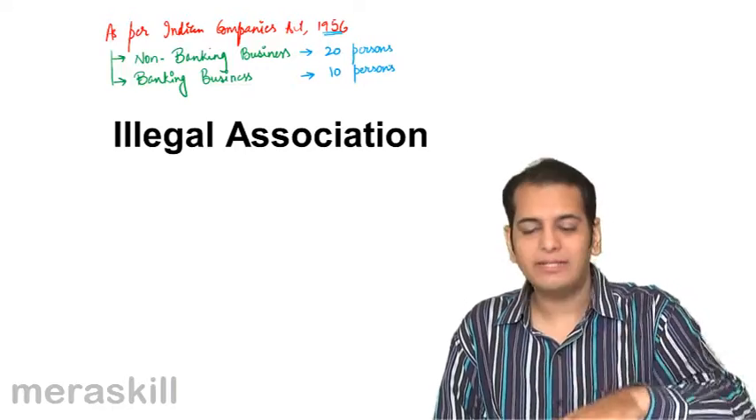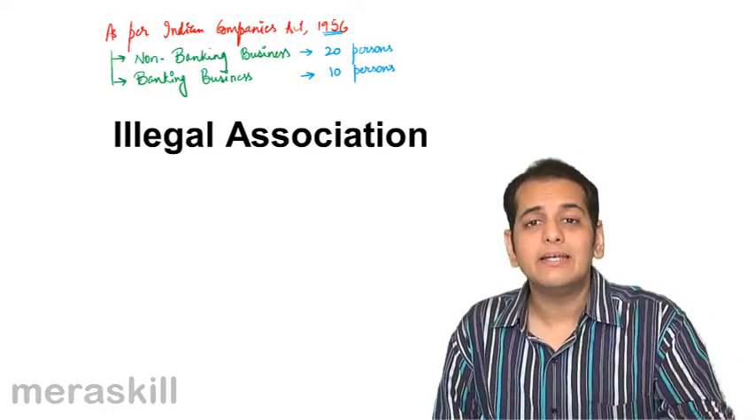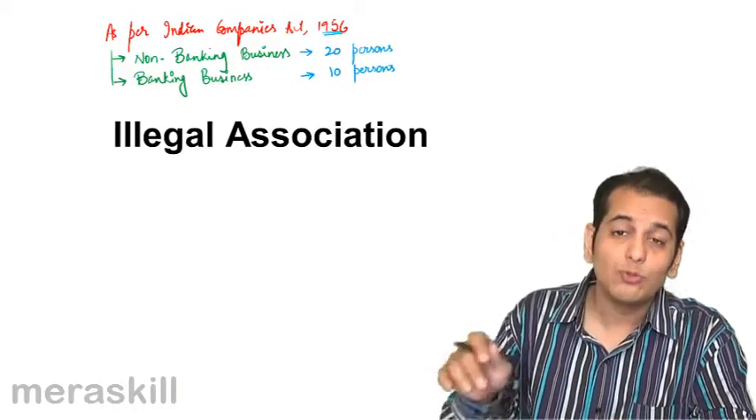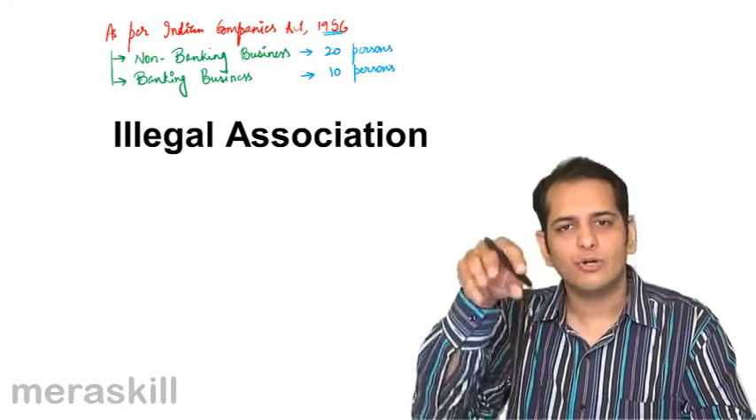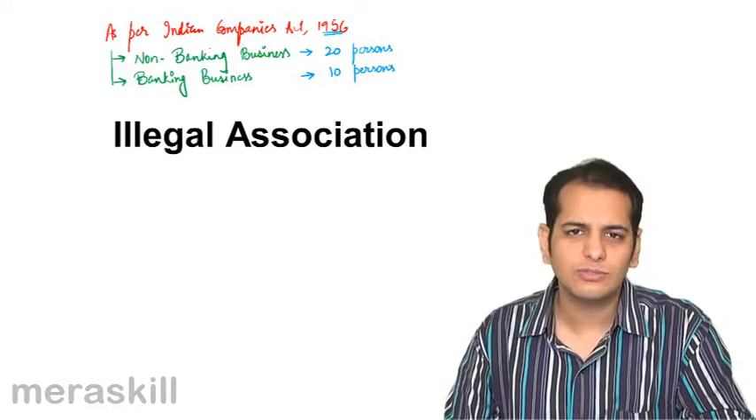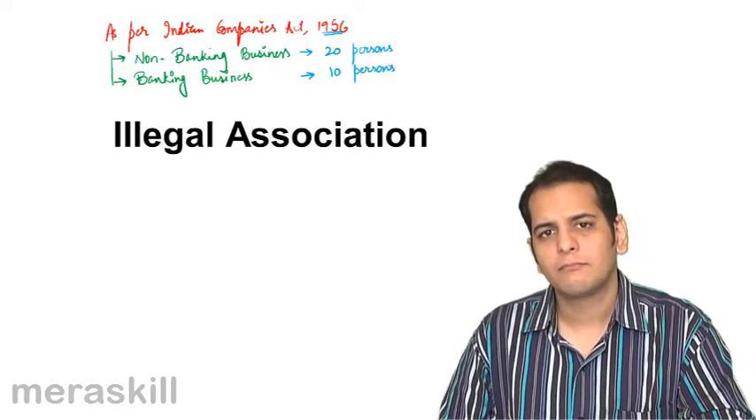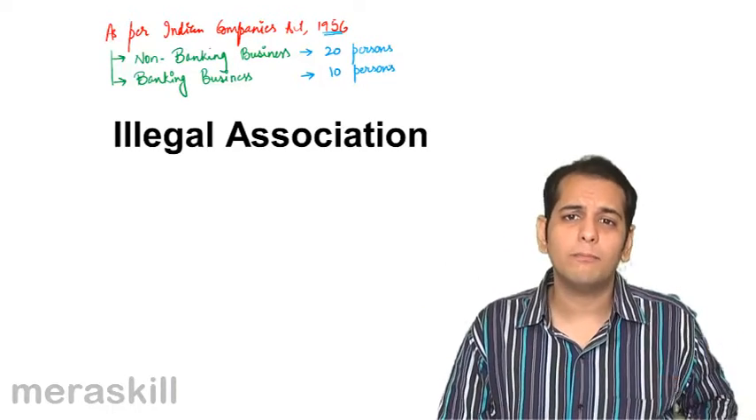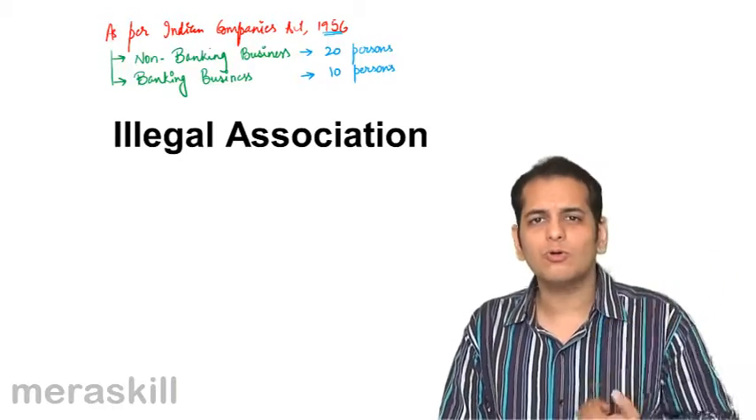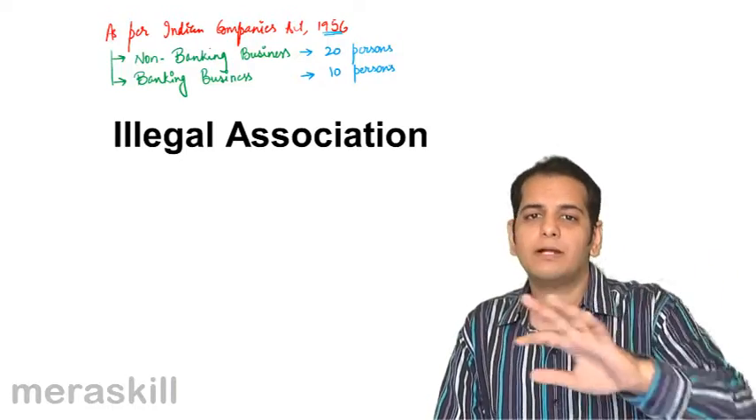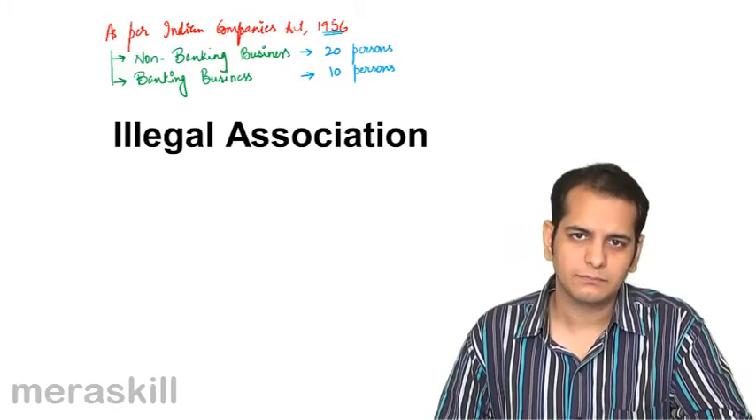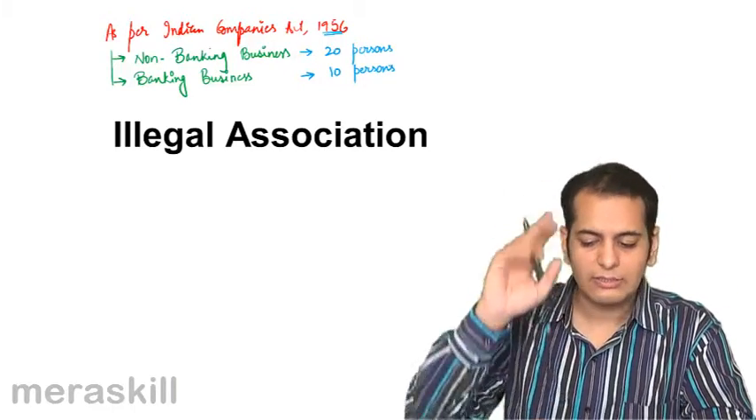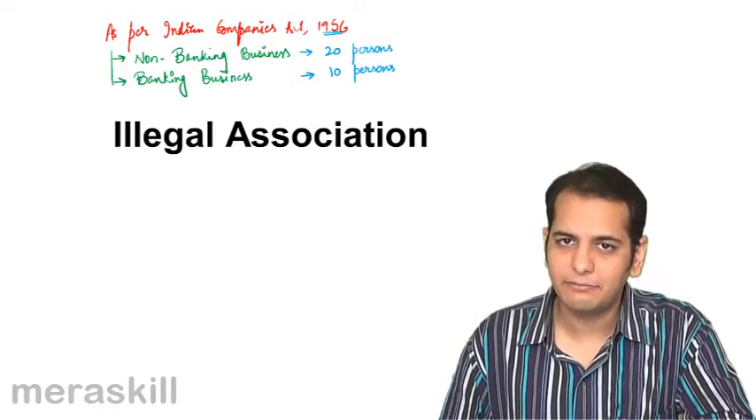So this limit is set in the Indian Companies Act, and if you do not follow this limit, you are going against the law, and your firm will become an illegal association, an illegal firm. So if you want to induct more partners, more owners, convert your partnership into a company, form a company. So this is what the Indian Companies Act 1956 said.